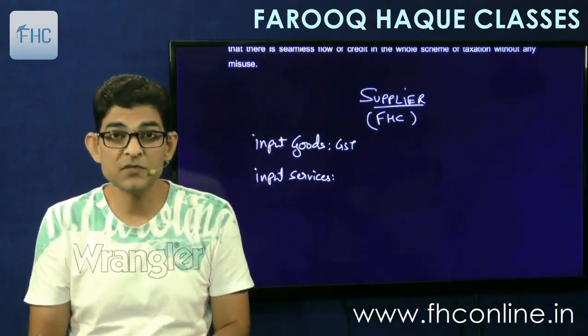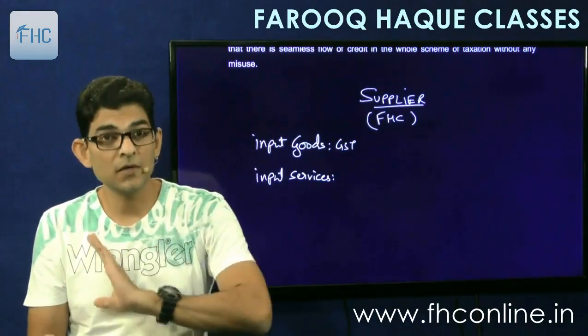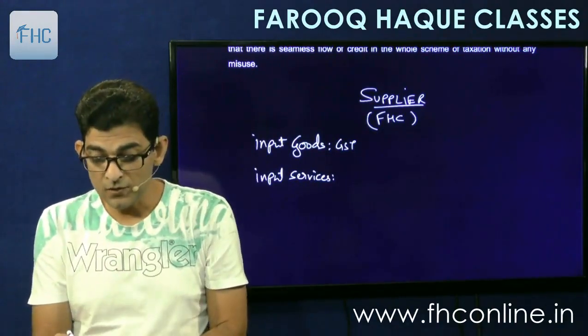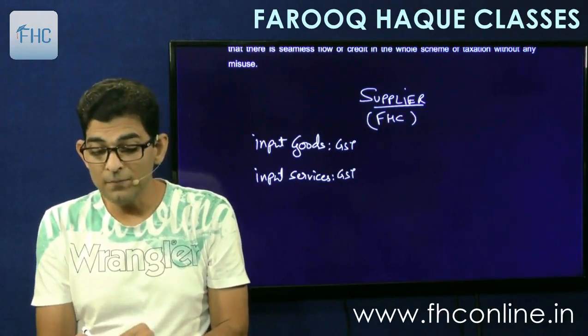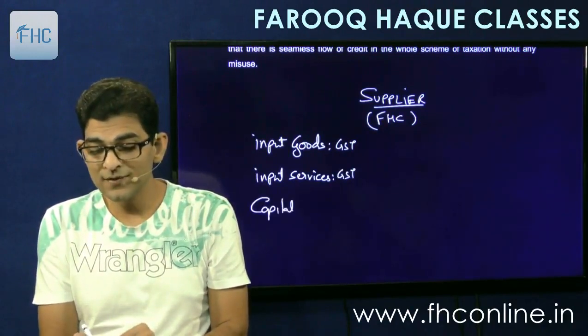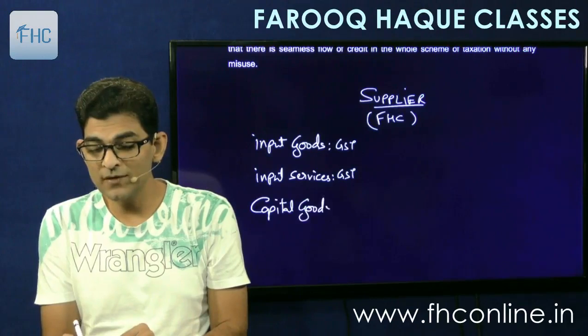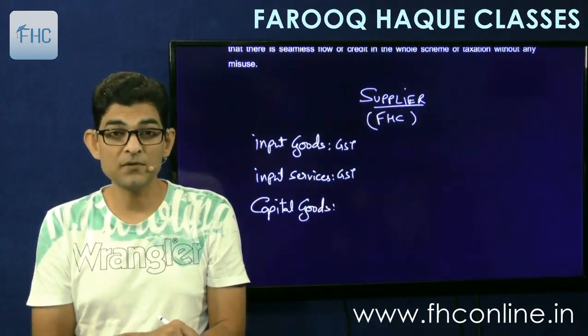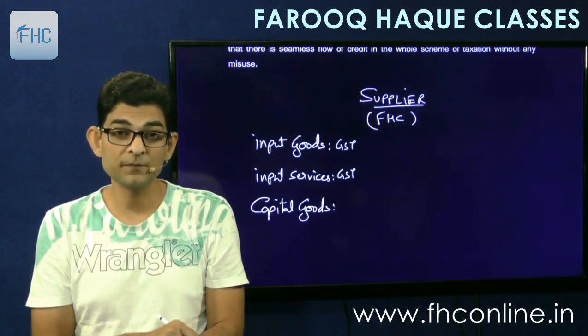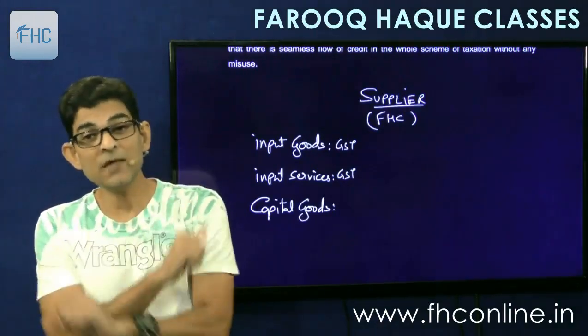So many input services we require in our business. So there will be GST on those services also. And then I buy capital goods. Capital goods means computers, machineries, plants and equipments, furniture. So there is GST paid on them also.